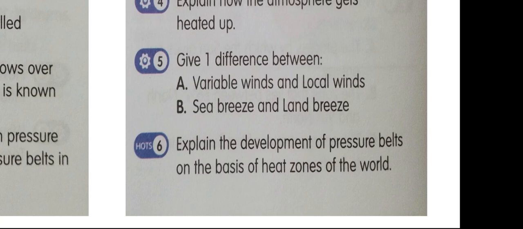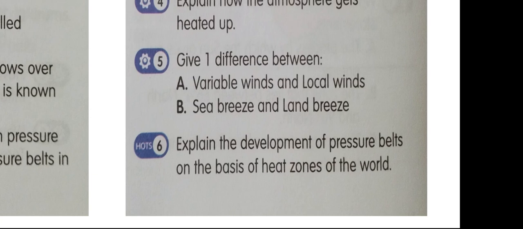Land breeze, high pressure prevails on land and low pressure on sea at night. Sea breeze is moist wind as it blows from a water body and can cause rain. Land breeze is dry wind as it blows from land towards sea and cannot cause rain.